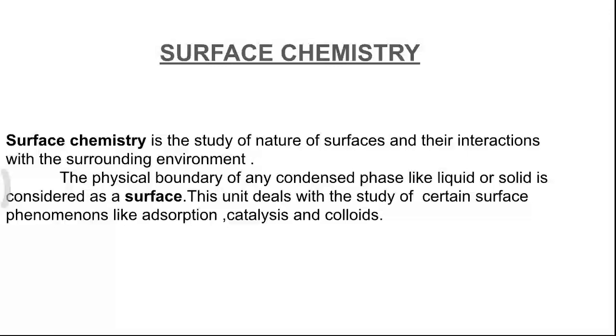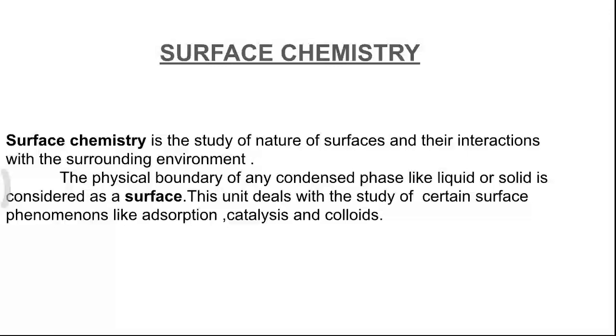Now, what do you mean by a surface? Another name for surface is interface. What is the meaning of it? Consider an example. Add 1 or 2 drops of oil in a glass of water, mix it well and keep it aside for some time.